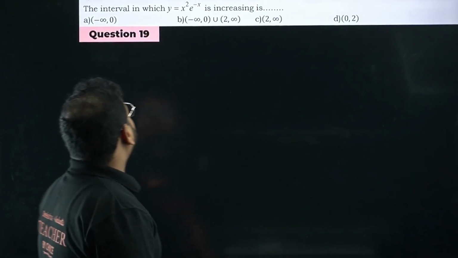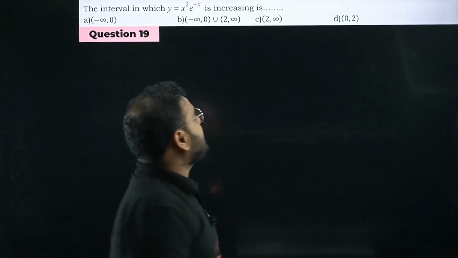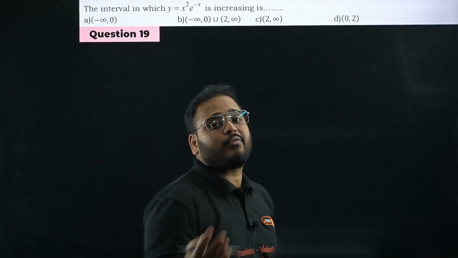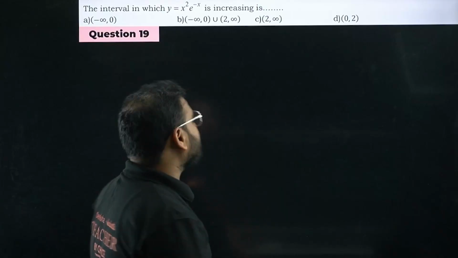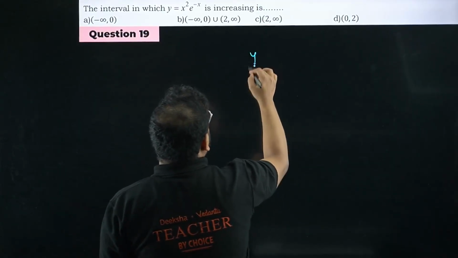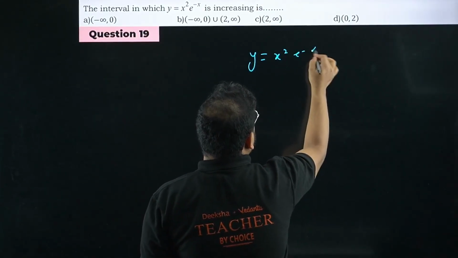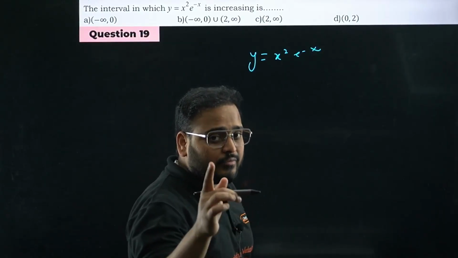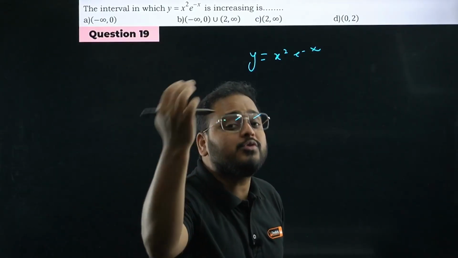19 now. Interval in which y equal to x square e power minus x is increasing in nature. How do you find that, sir? We have to find the interval, no? For that we have to differentiate to find the critical points. You have to find the critical point first. Differentiate and put it equal to 0.